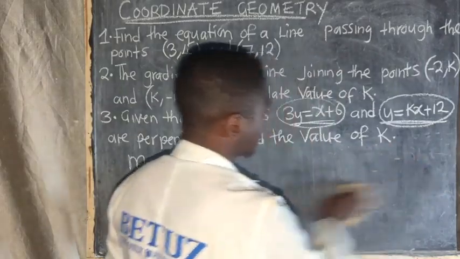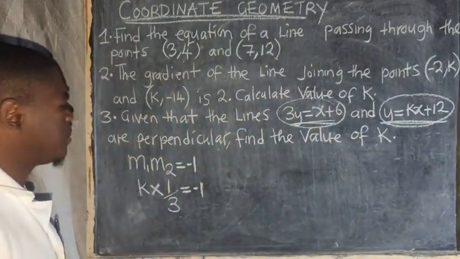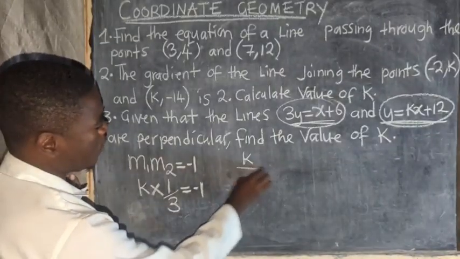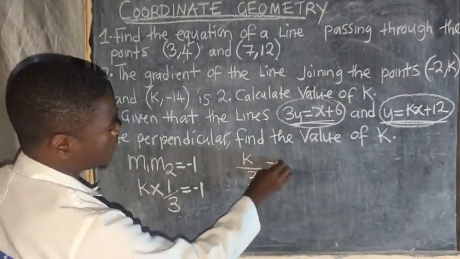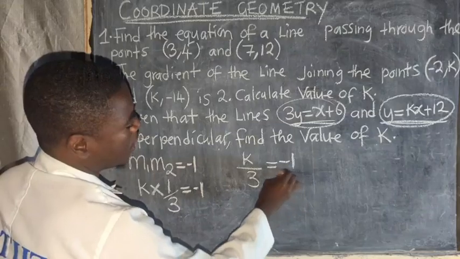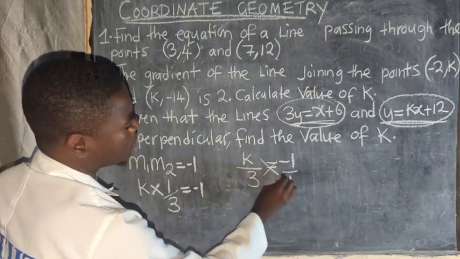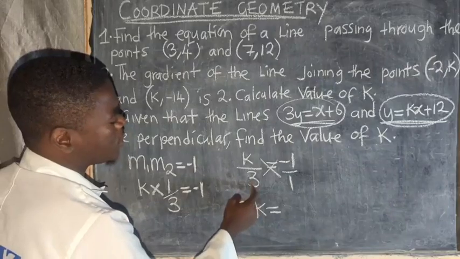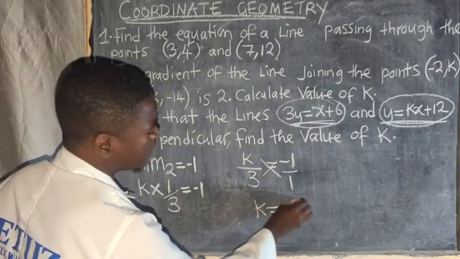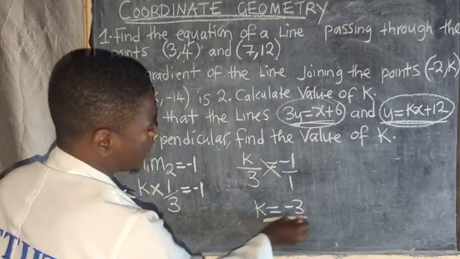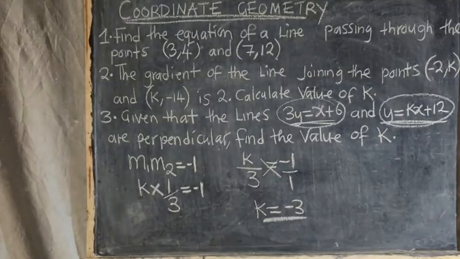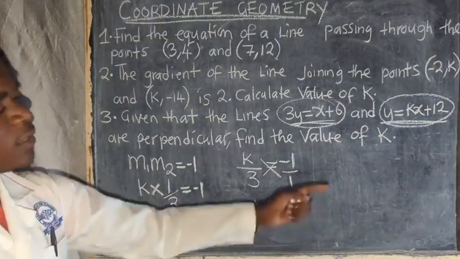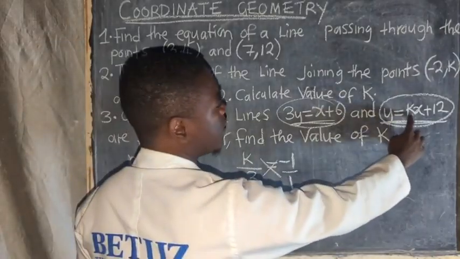So when I reach here, then I multiply. What is 1 times k? It is k over 3, which is equal to -1 over 1, then I cross multiply. 1 times k is k, which is equal to 3 times -1, which is -3. So meaning that this is the value of k. The value of k is what? -3. So the value that is here is -3.